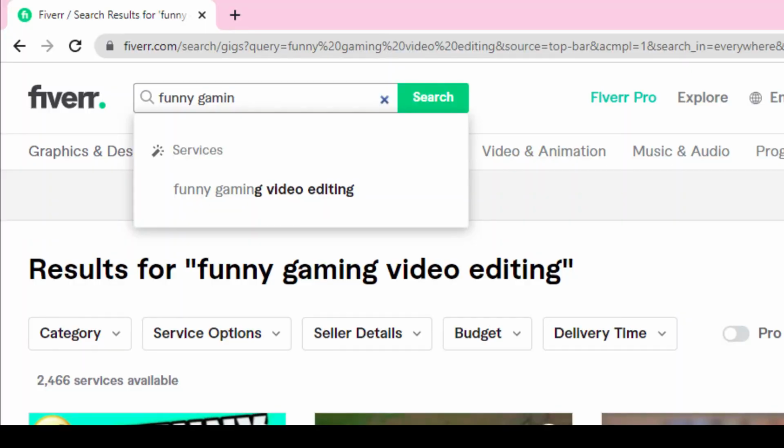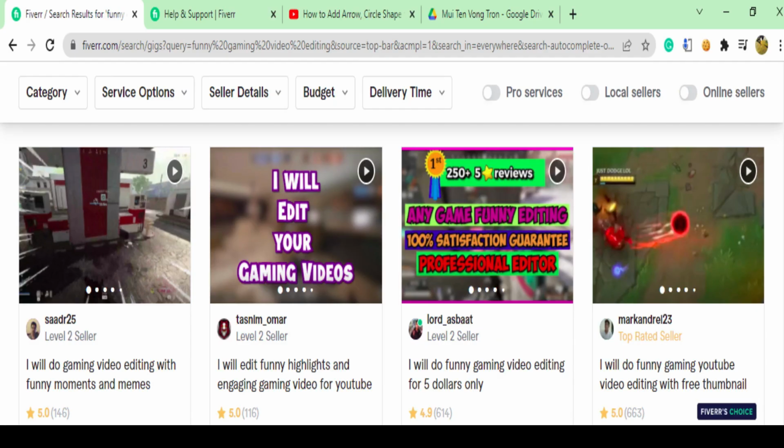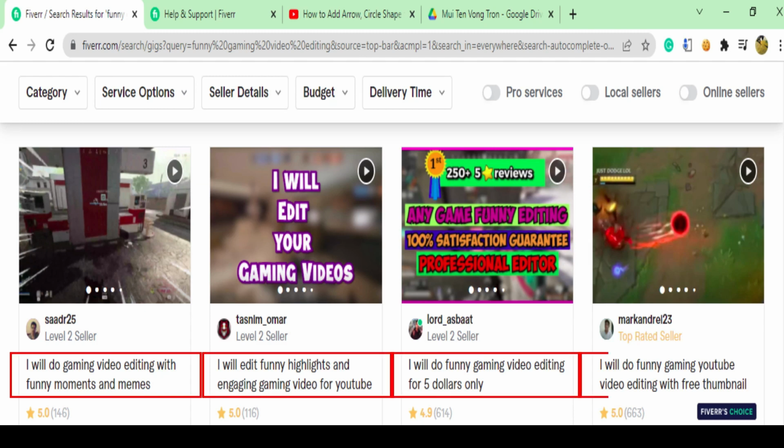While choosing or making a main keyword, whenever you search a keyword, keep in mind two things. The keyword must be one that shows up as a suggestion, and the gigs appearing with that keyword must contain the same primary keyword in the gig title. And here you can see that almost every gig title is using the same keyword. So this was just an example.